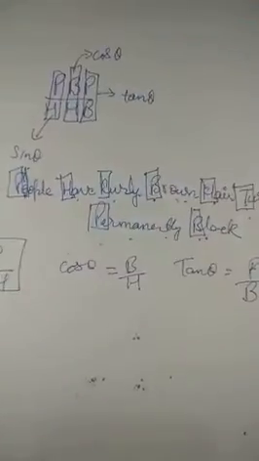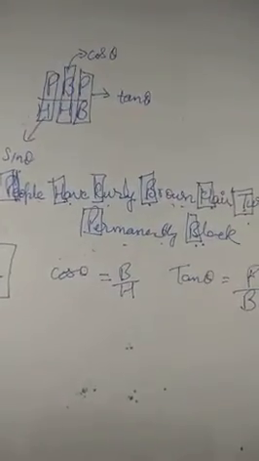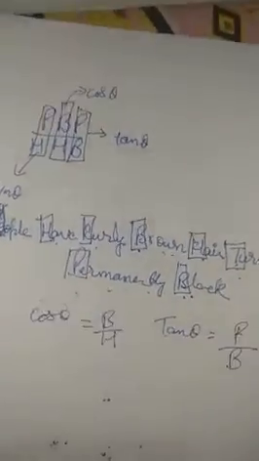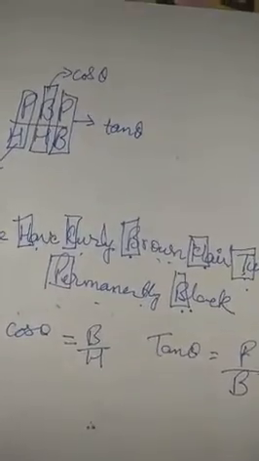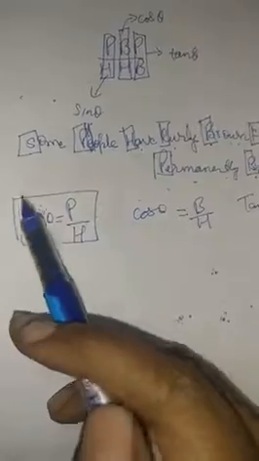Alright, so in this way you can learn, so that you do not get confused which one will be the cos theta, which one will be the tan theta, but you need to have a continuation form, that you need to be clear that first of all it will be sine theta, then cos theta, and then the tan theta.